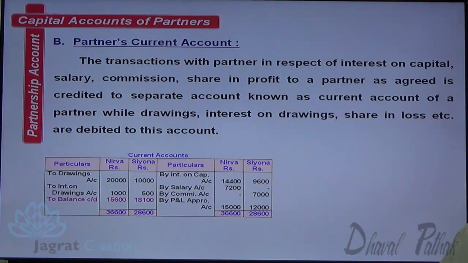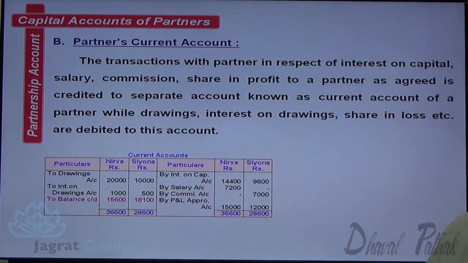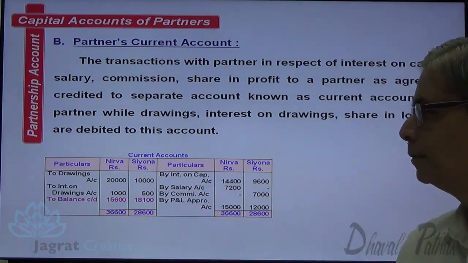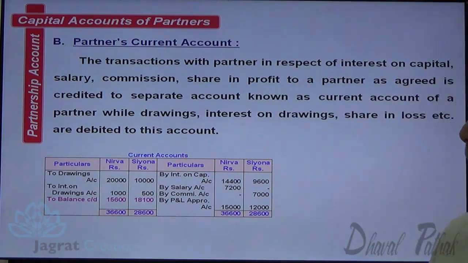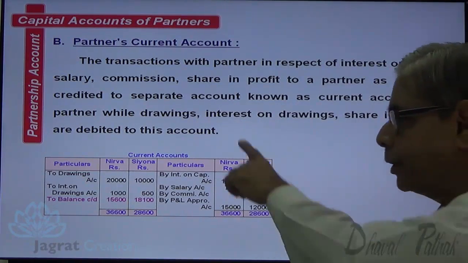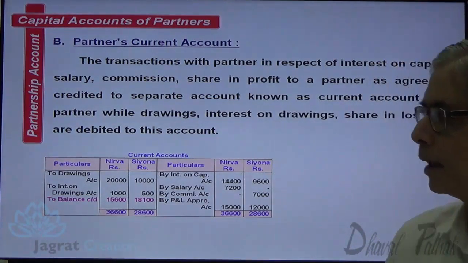Now read the information. Partner's current account: the transactions with the partner in respect of interest on capital, salary, commission, share in profit. Share in profit to a partner as agreed is credited to a separate account that is known as current capital account.